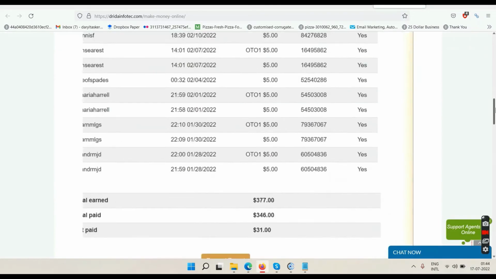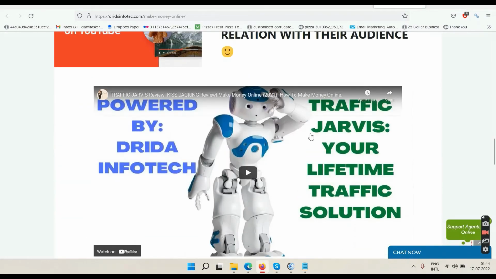Option number 1 is email marketing. Option number 2 is YouTube Traffic Jarvis. So this Traffic Jarvis will help you to monetize your YouTube channel within 30 days as soon as possible, and it will help you to get those 1,000 subscribers and 4,000 watch hours, which are required if you want to make money on YouTube without selling anything.